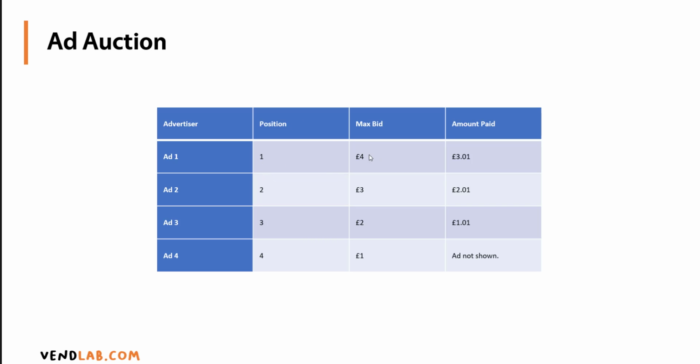So position 1, their maximum bid is £4, and you can see that is above the next position, which is bidding £3, but that top bidder will only pay 1 pence above the bid of the second placed ad, so they'll pay £3.01. Similarly, ad 3 is bidding £2, and that means that position 2 will only pay 1 pence more than that, so they'll pay £2.01. So you can see you only pay 1p more than the bidder below you.